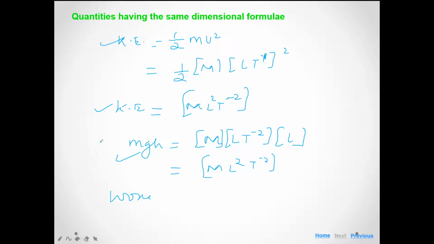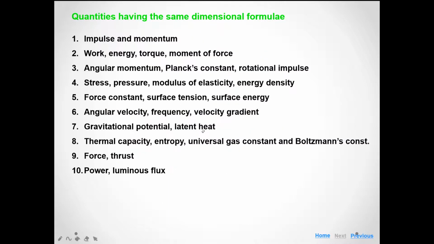It means that in physics, some quantities have the same dimensional formulas. Okay, so you may also find pairs of different physical quantities which have the same dimensional formula. It is homework for you. Okay, so here is a list of physical quantities having the same dimensional formula: impulse, momentum, work, energy, torque, moment of force, angular momentum, Planck constant, rotational stress, pressure, modulus of elasticity, energy density. So there are so many pairs of physical quantities having the same dimensional formula.